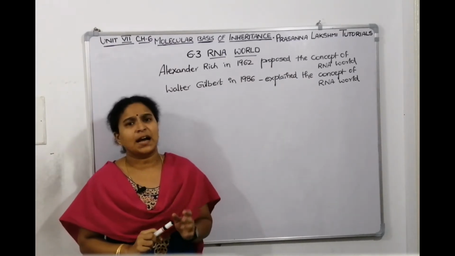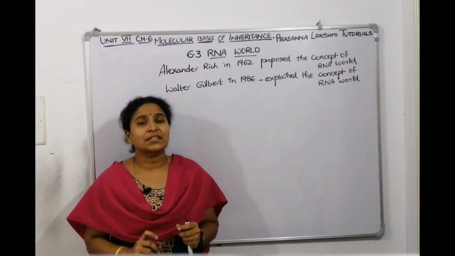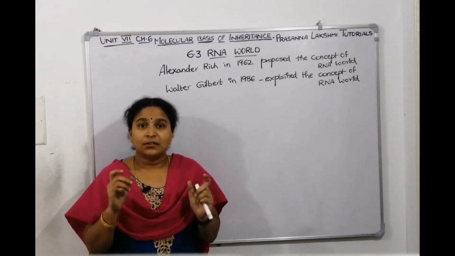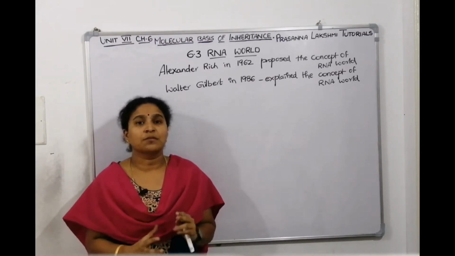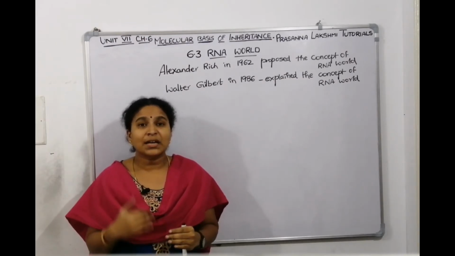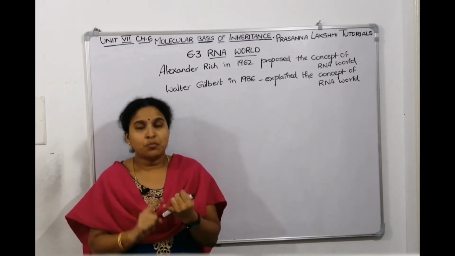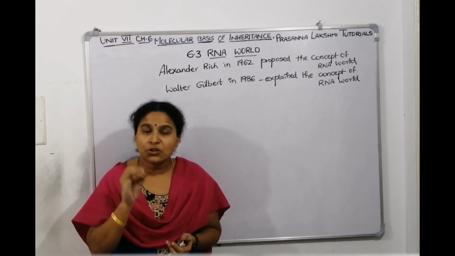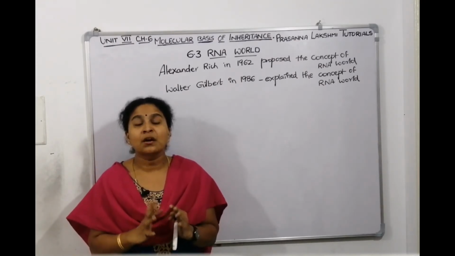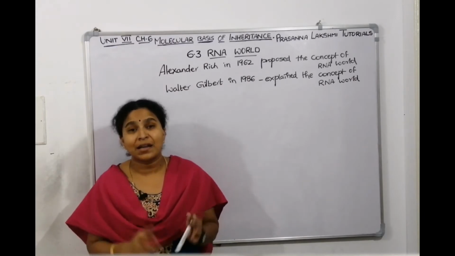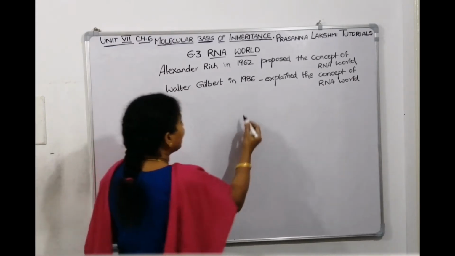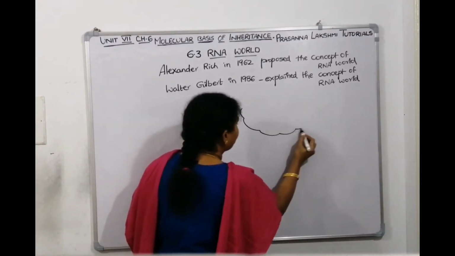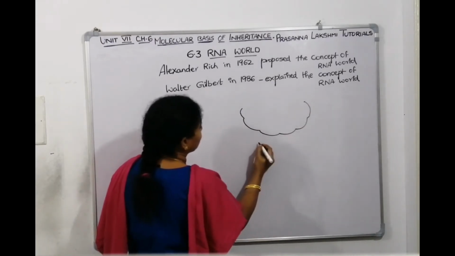Now, what is this RNA world? Scientists believe that at the time of evolution in water, proteins and nucleic acids were formed. So, what was the first nucleic acid which was formed in the prebiotic soup, the primordial soup?